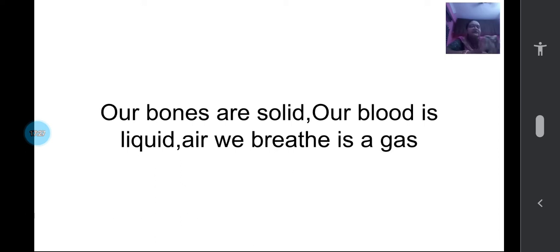Yes, children. Now this part in your textbook, on page number 113, you can see the picture of liquid flowing, that it can be poured, and also the properties. This tabular column, copy it as it is in your science notebook and learn.